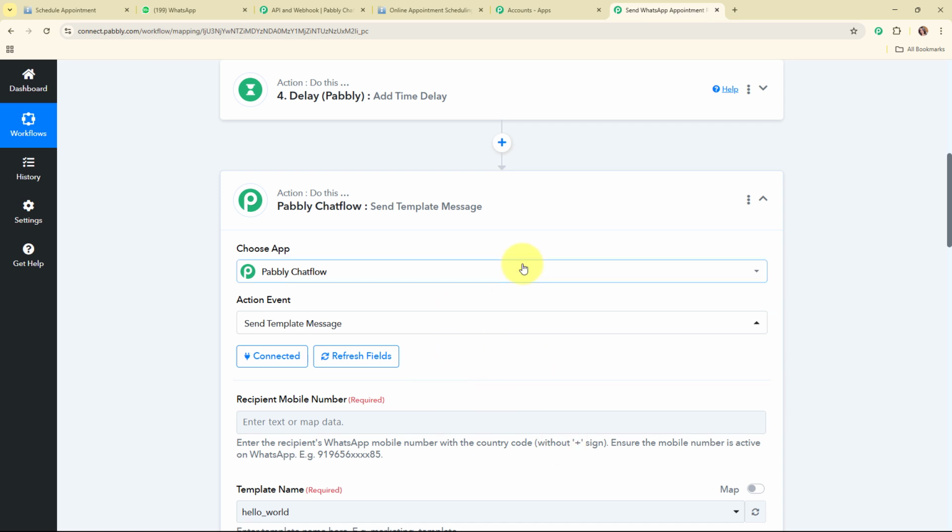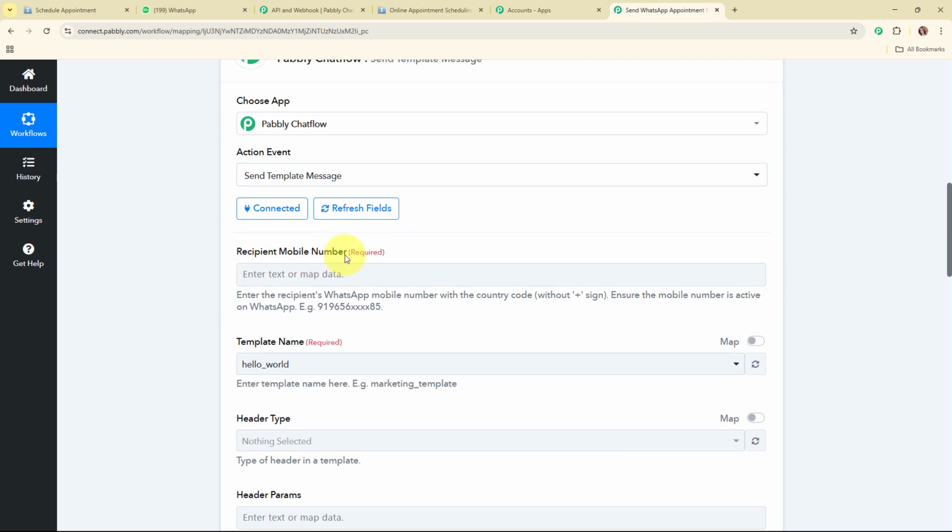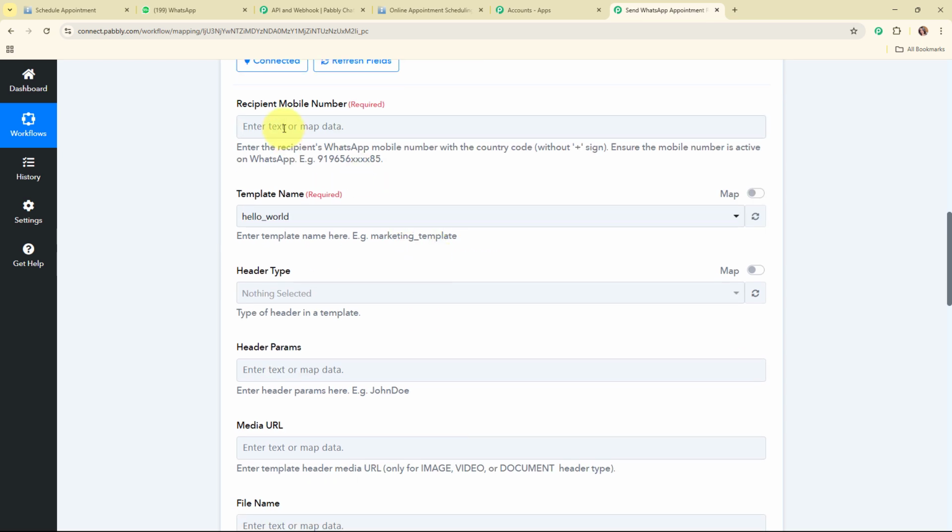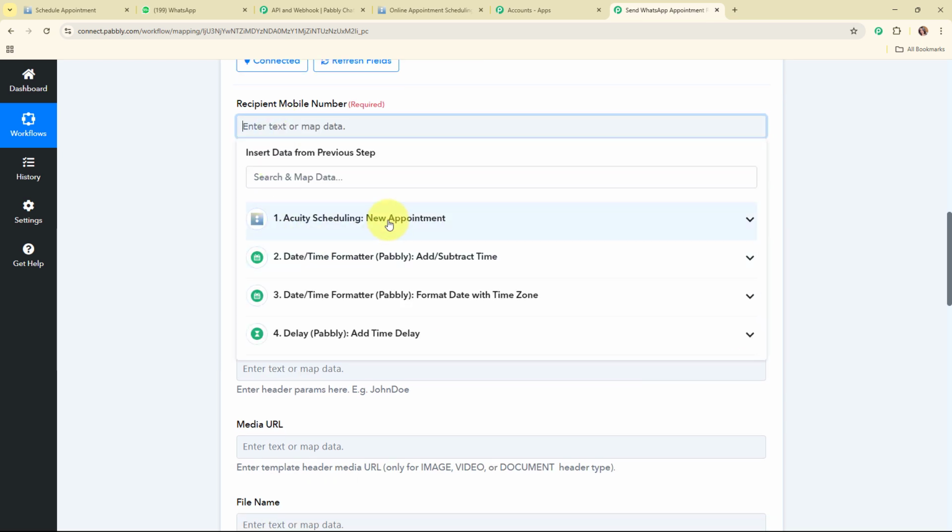So moving forward, it is asking me for the recipient mobile number. Now instead of entering the number manually, I'm going to map the data once again. I'm going to map the mobile number from the response that we have received in our AQT scheduling trigger step.